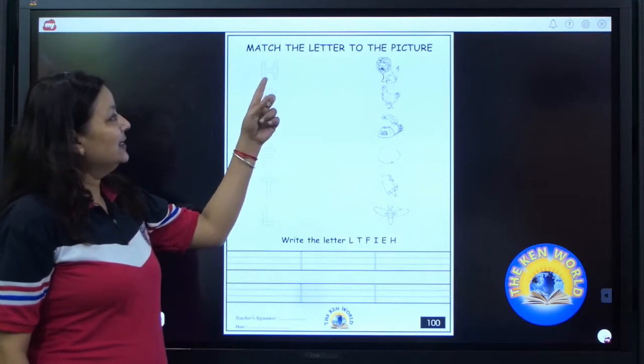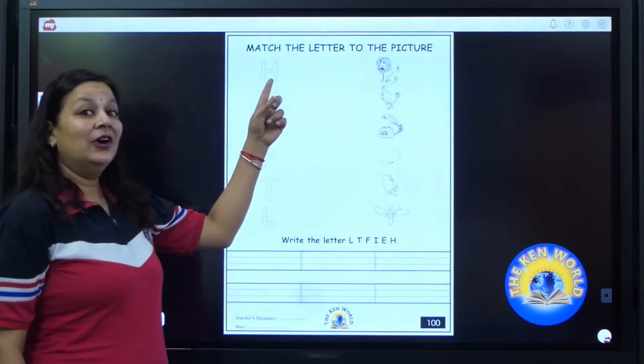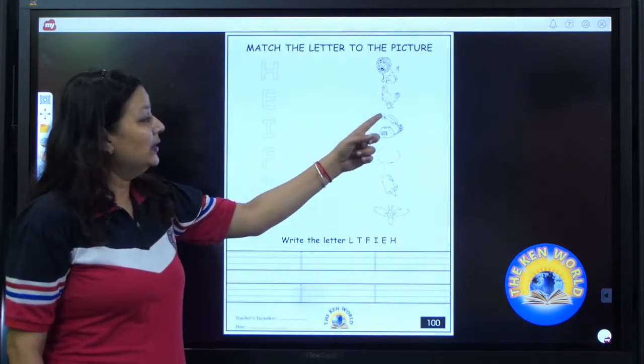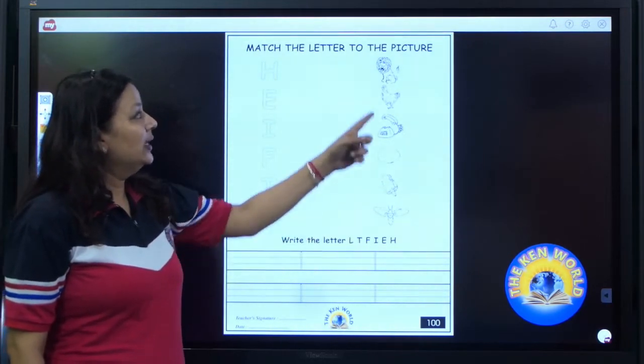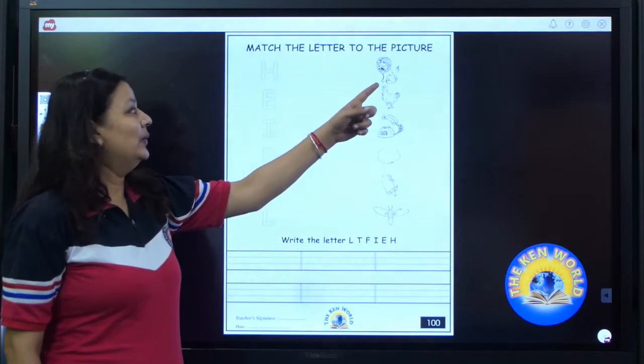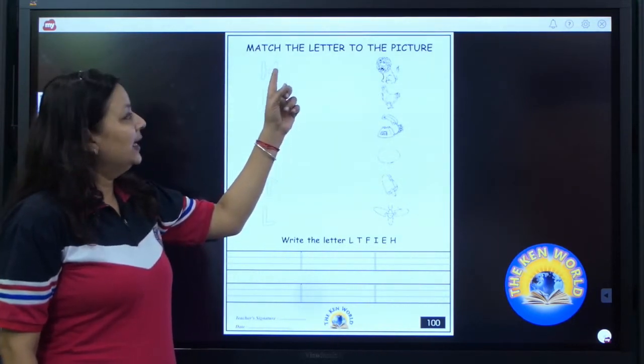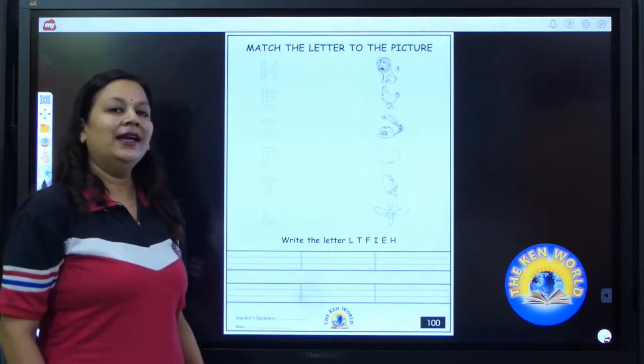Now which letter is this? H. H for hen. We have to spot out where is hen in this row. Is this hen? No. Is this hen? Yes. So we will match H for hen.